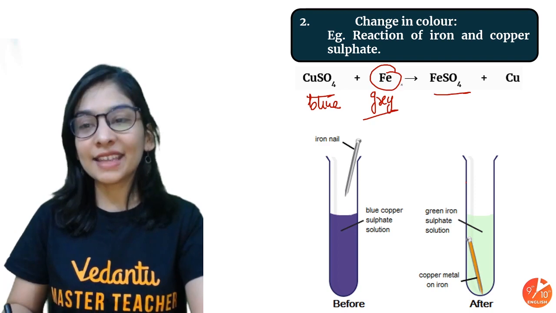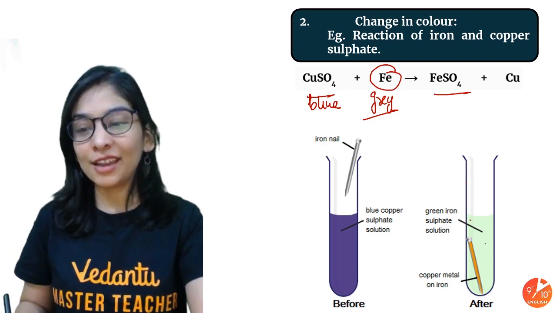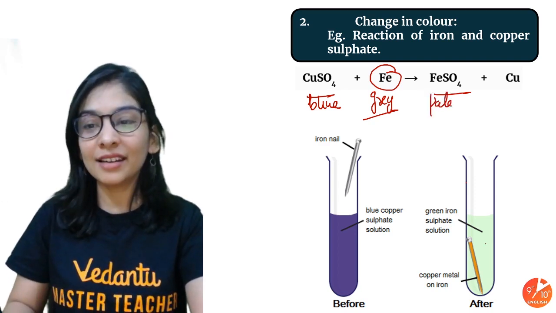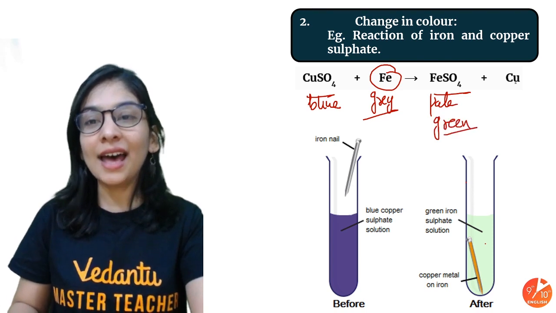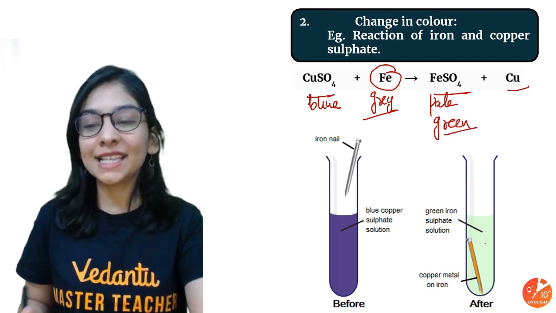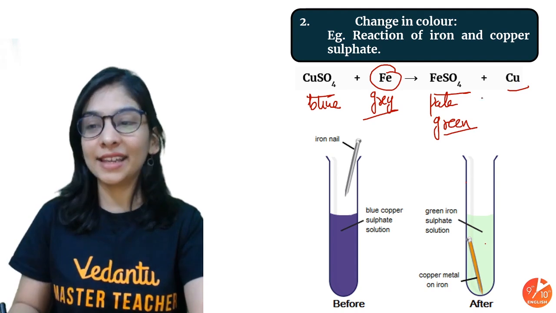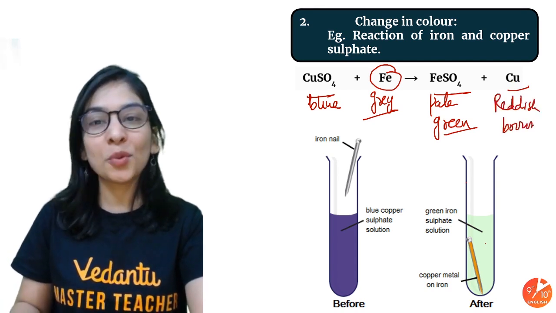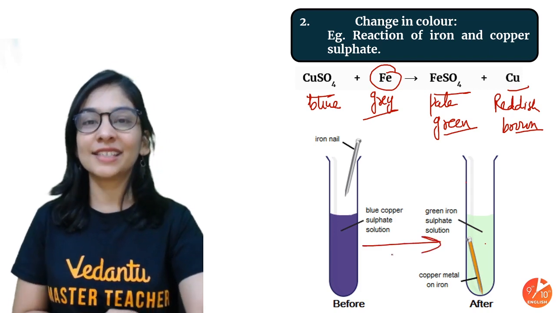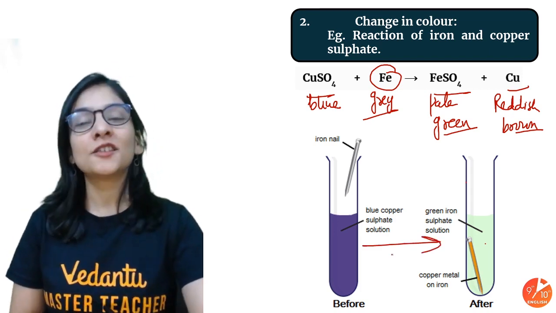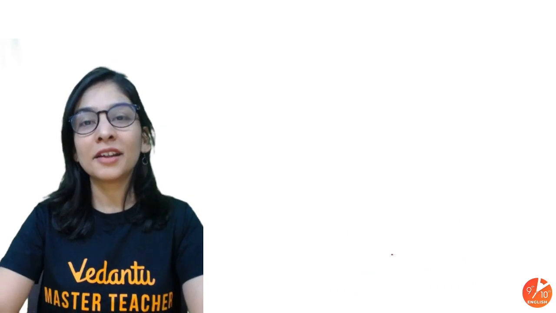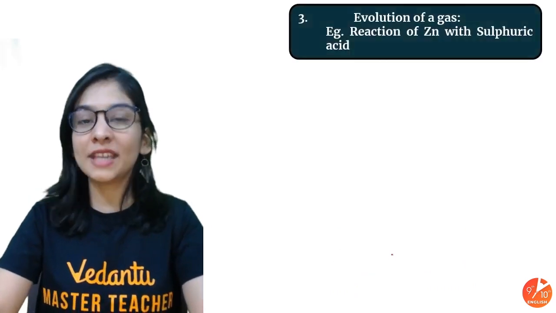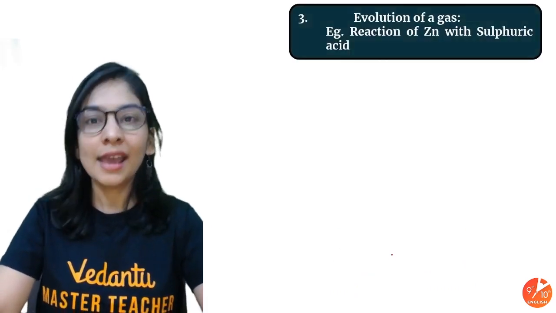I get iron sulfate in the same solution, of pale green color, and that copper that was free starts accumulating on that iron nail, that's reddish brown. So see that, what did we get out of the same? See the color changes. Isn't it amazing? So yes, students, change in color is also an example to see whether the reaction has taken place and a characteristic of chemical reaction.